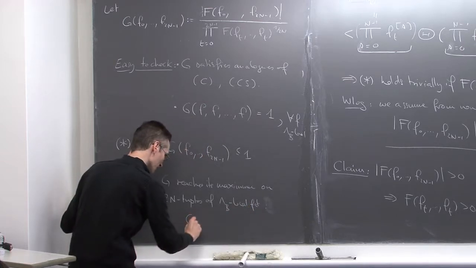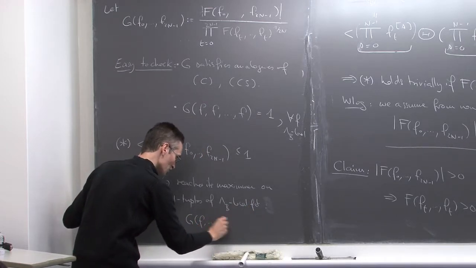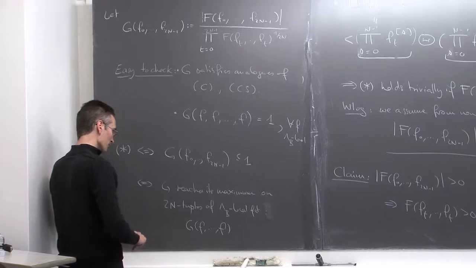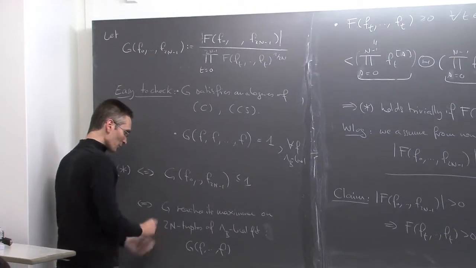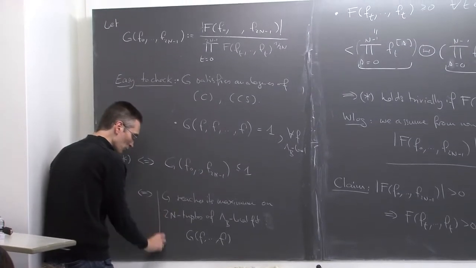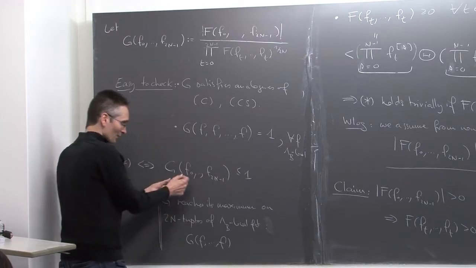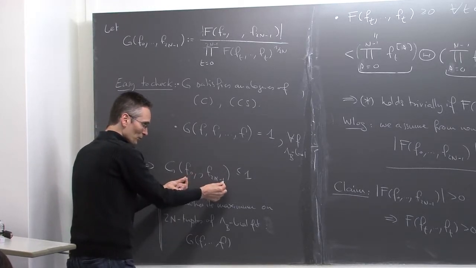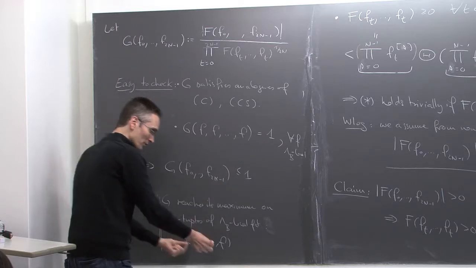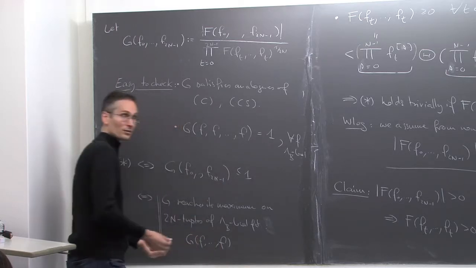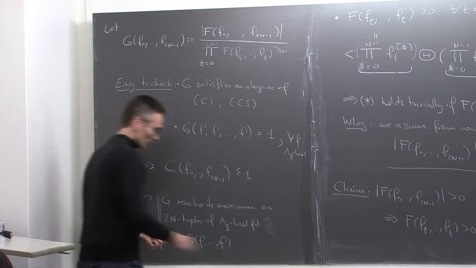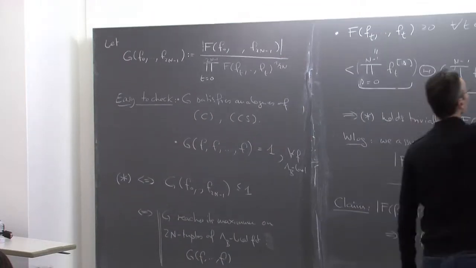What I mean is that it's maximal for things like G of f. So that's what I want to prove. Proving star is the same as proving that if you take any family of 2n functions here, you cannot do better than taking 2n times the same function. So that's what I'm going to prove now.